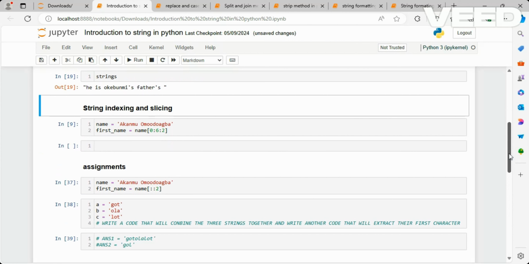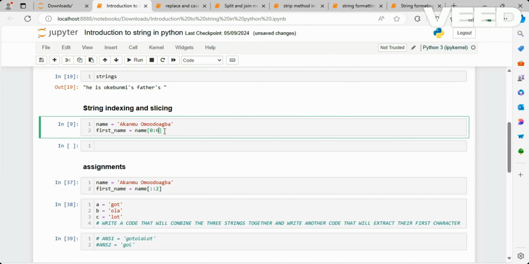We spoke a lot about indexing in our list video. I think if you do not understand how indexing works, you should go and watch our list video. You will see a whole lot of examples on how to apply indexing and slicing in list. That principle also works for string. For example, if you look at this, we want to slice some of this string out. So this is how we go about it.